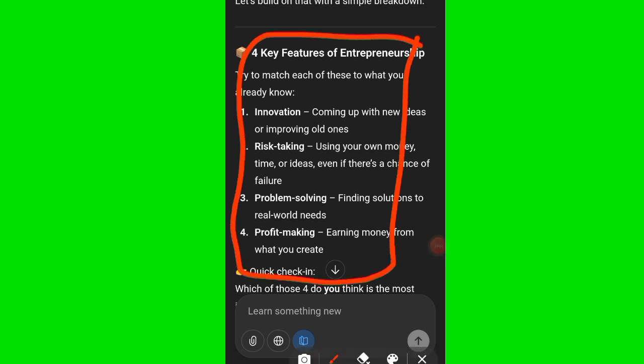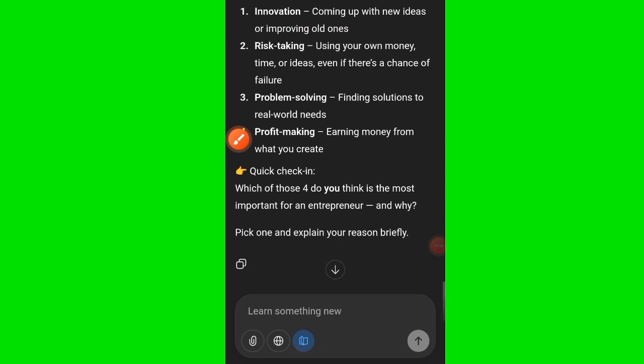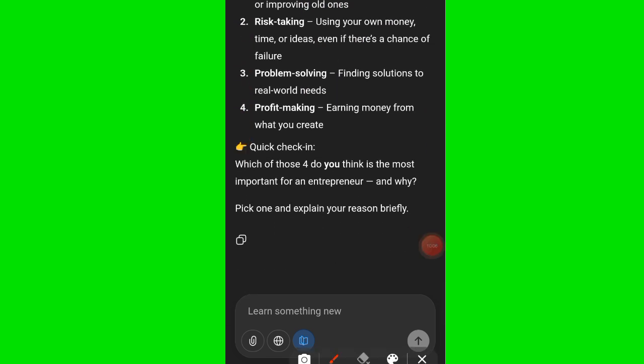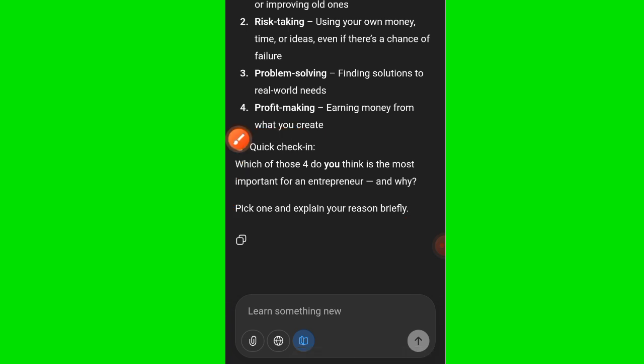So you can see it is breaking down the key features of entrepreneurship after asking you a question, building on what you already know. So an entrepreneur is innovative, risk-taking, problem-solving, profit-making. Now, checking. After every section it is giving you checklists. Which of the 4 do you think is the most important for an entrepreneur, and why? So it is covering the 2 things. One, understanding, and the second one is what?